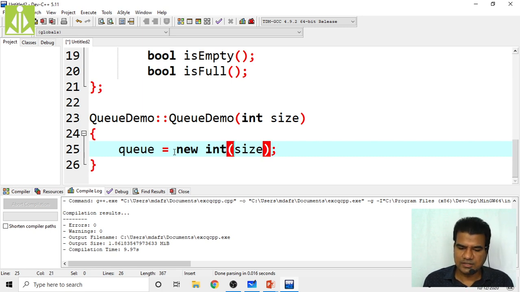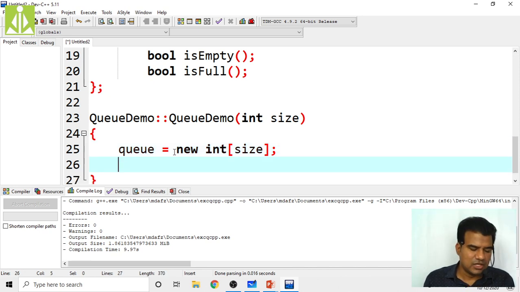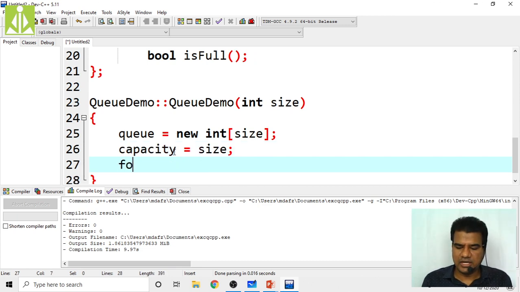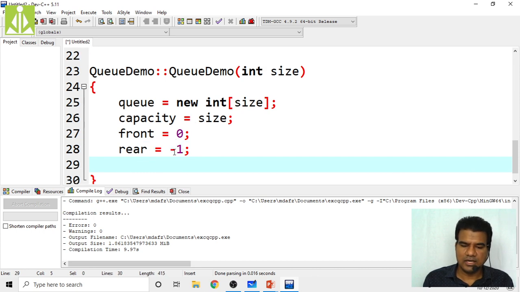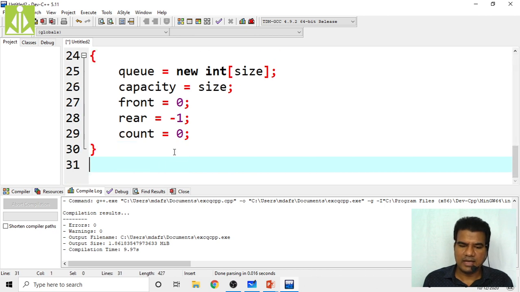So basically it has to be like an array, because we are allocating the memory for an array. So like this it has to be. We are basically creating an array. So next, capacity will become the number of elements, size. Then front, initially we are making it 0. Rear, initially we are making it -1. Then count, initially it is 0. Like this, we have initialized all my elements.